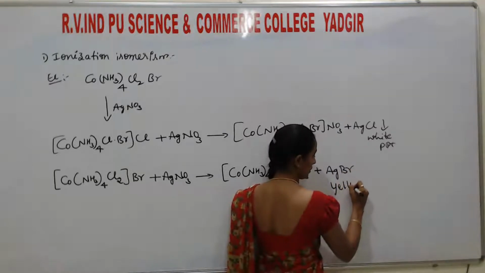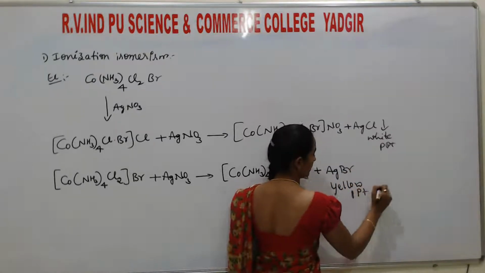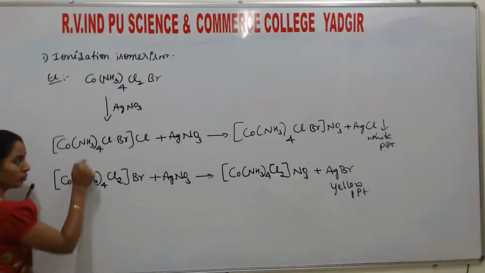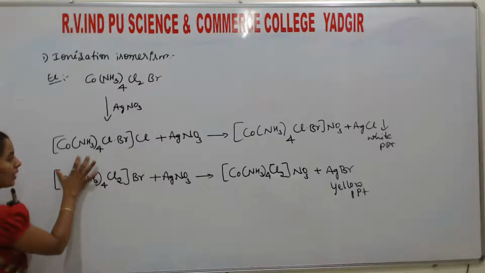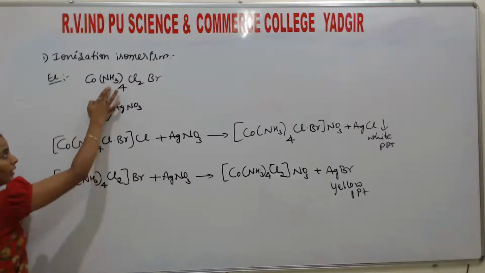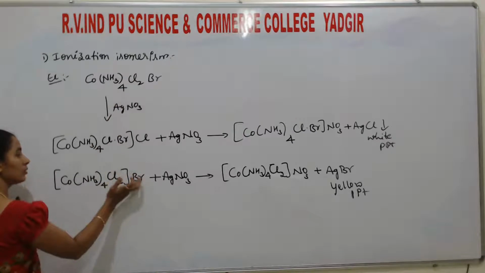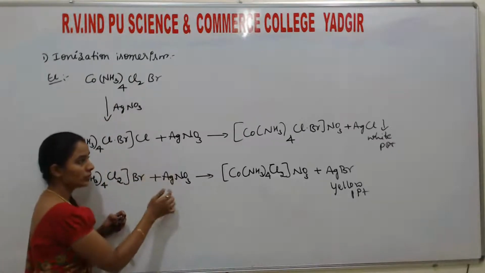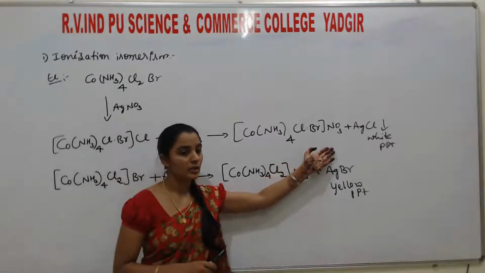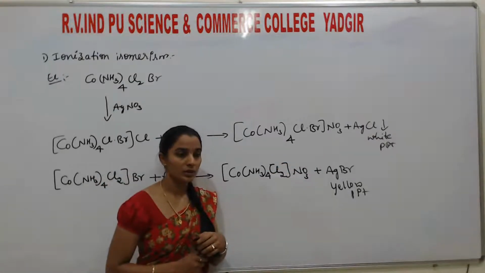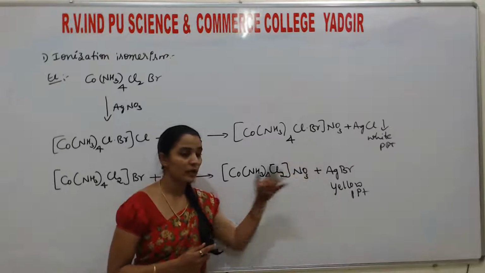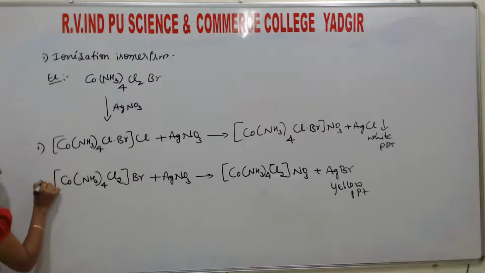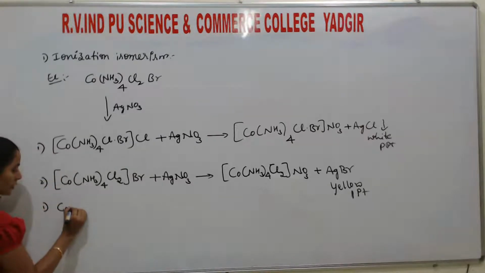This is the yellow precipitate. So students, these two molecules have the same molecular formula, Co(NH3)4Cl2Br, but upon reaction with AgNO3, one gives a white precipitate and another gives a yellow precipitate. What is the reason for this? It is because of how they dissociate. If we consider these two, this is 1, this is 2. So first compound, how is it dissociated?